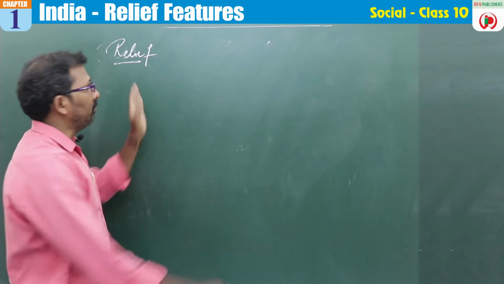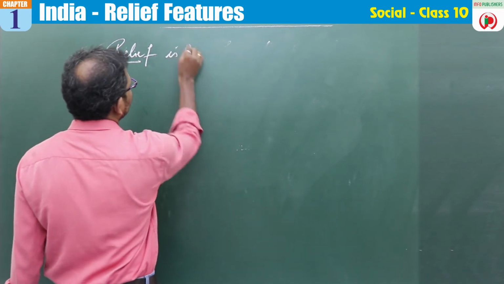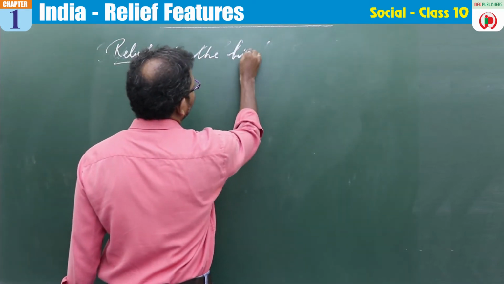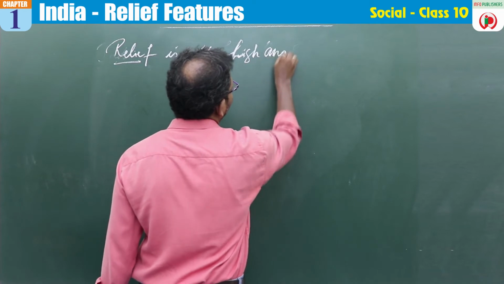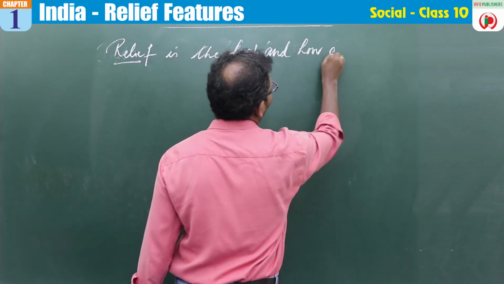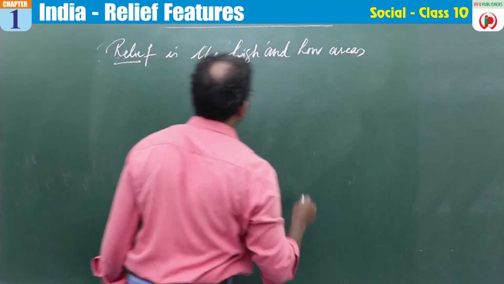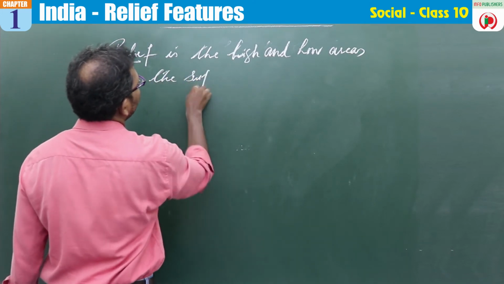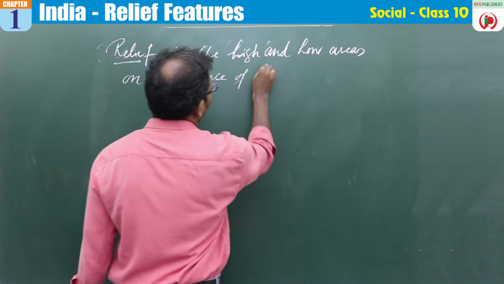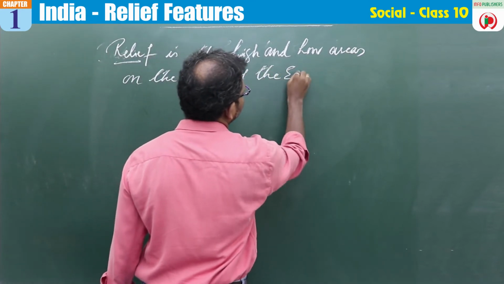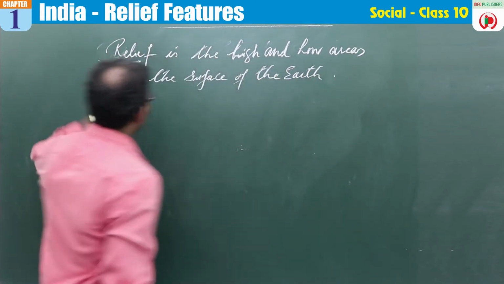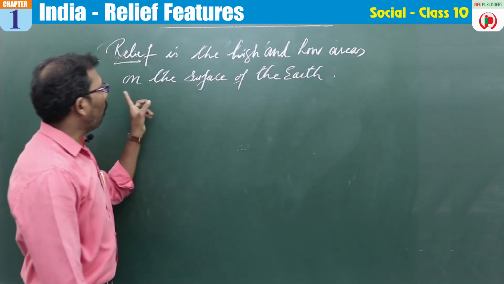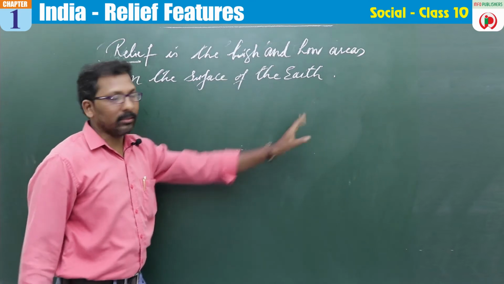Relief is the high and low areas on the surface of the earth.